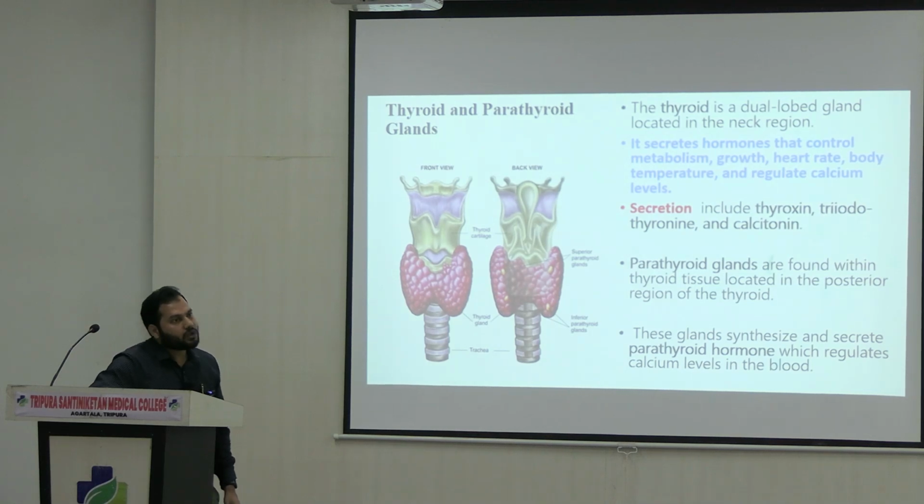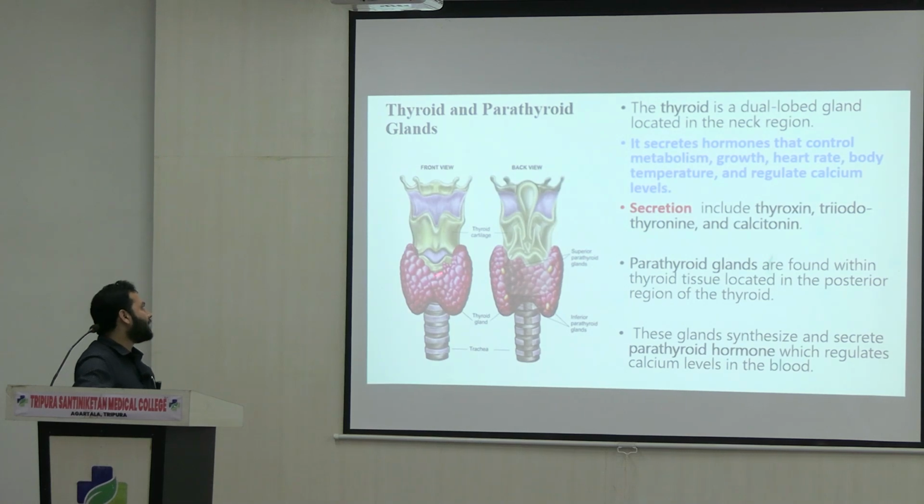So in that aspect, we can say the thyroid gland is very important from a physiological point of view. Now, see what the secretions are. The most important hormones secreted by the thyroid gland are thyroxine, triiodothyronine and calcitonin.